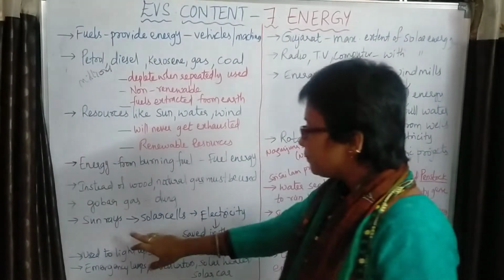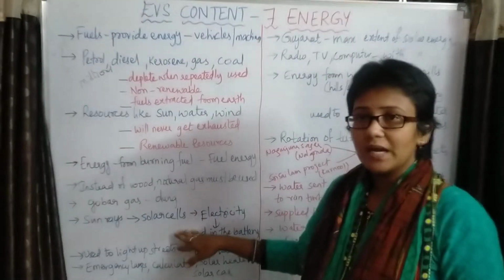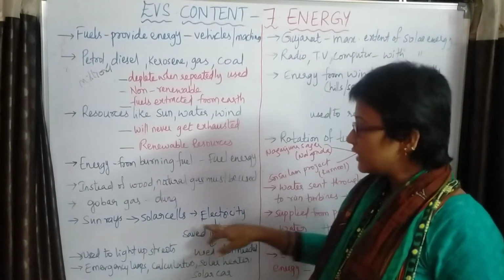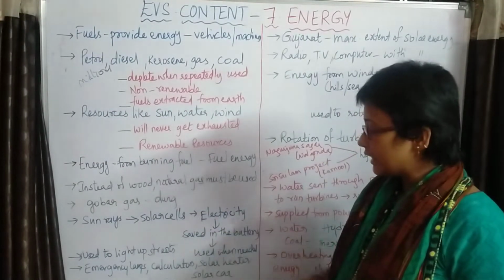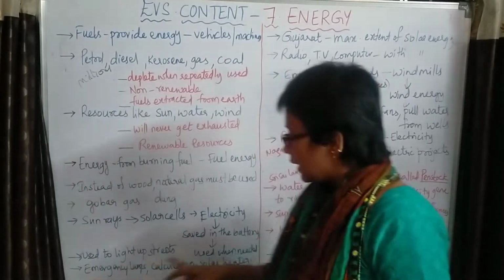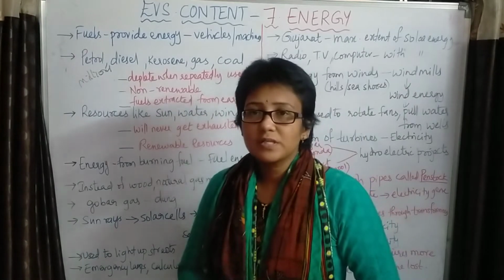Sun rays are trapped by the solar cells present on the terraces, and these will generate electricity. This electricity is saved in the battery present in that solar cell, and can be used whenever we need. What is the process going on here?